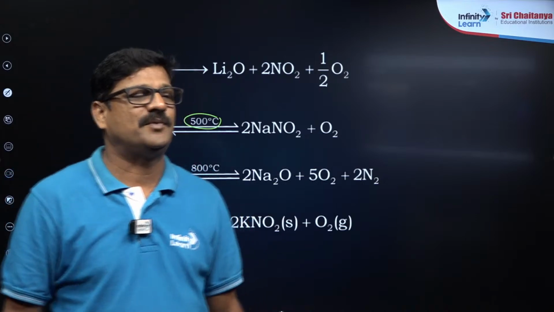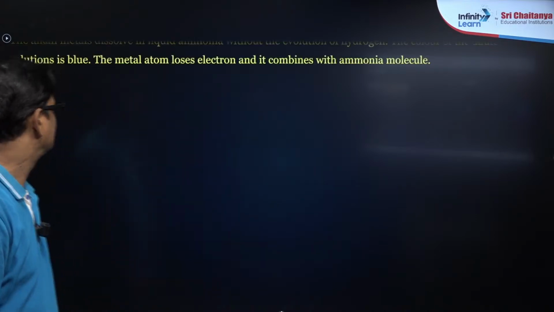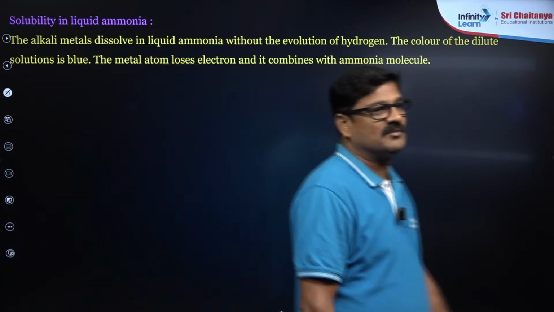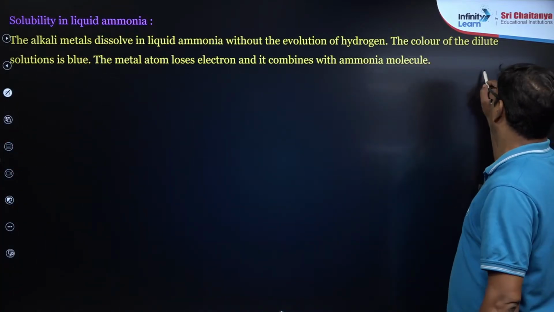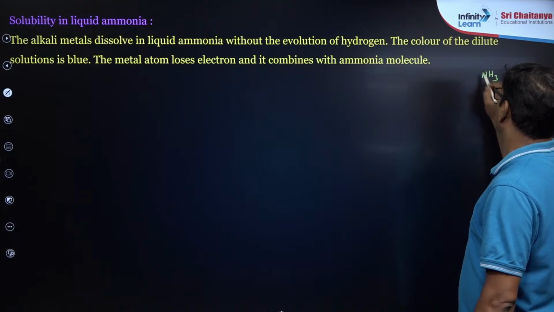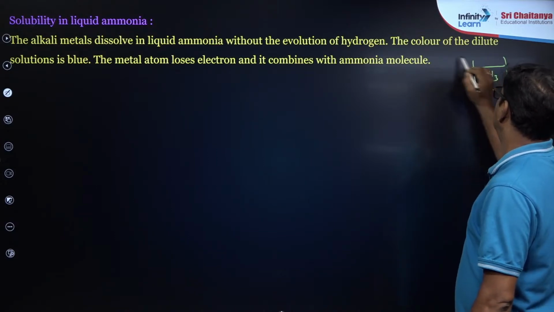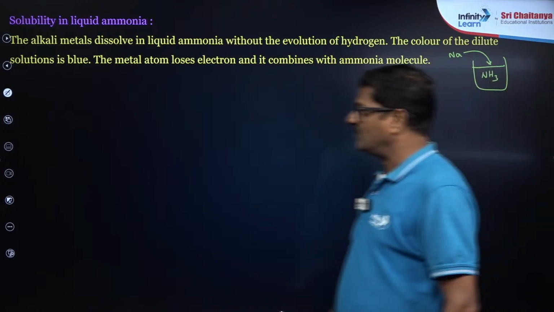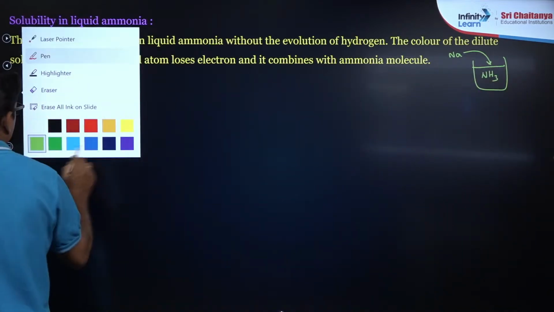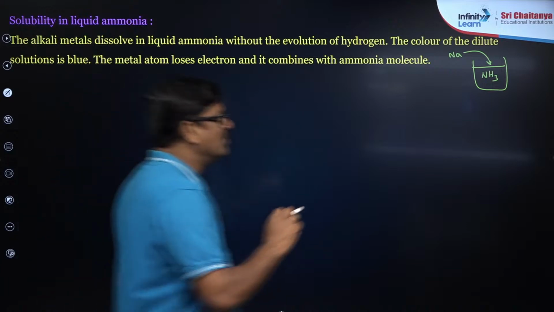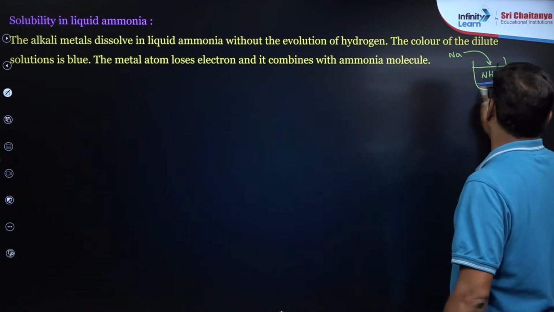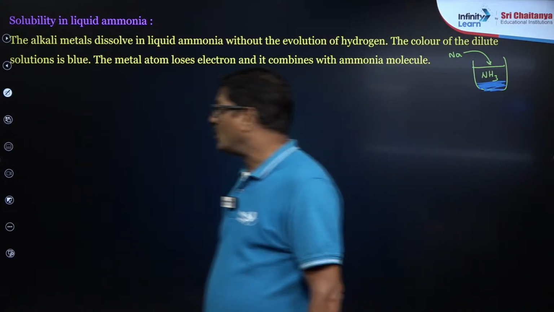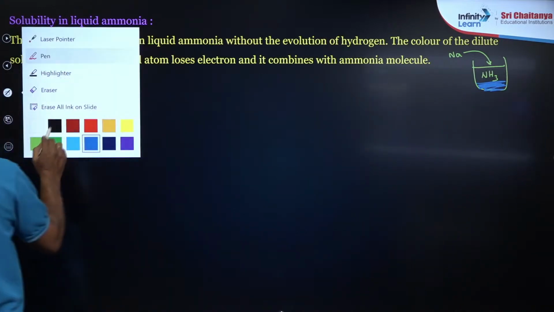Ishita, respond. Now, solubility in liquid ammonia. So, what is this? Liquid ammonia is taken, and in that a sodium metal piece is added to it. What happens? It becomes completely blue in color. A deep blue color solution is going to be formed. Okay. So, this is the reaction that is taking place here.